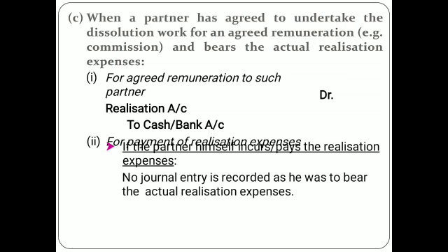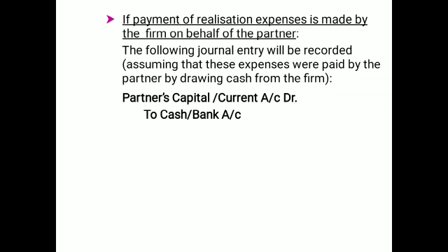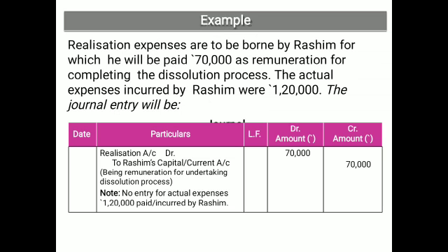When a partner has agreed to undertake the dissolution work and gets a remuneration and bears all the expenses, the entry will be passed only for the specific remuneration, realization to the partner, and no entry will be passed for the actual expenses. If the payment of the expenses is made by the firm on behalf of the partner, then the partner's capital account to cash will be passed in case of actual expenses paid by the firm.